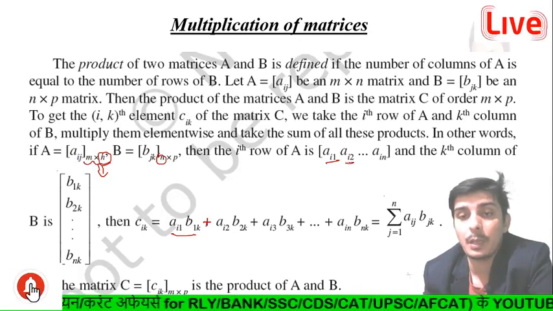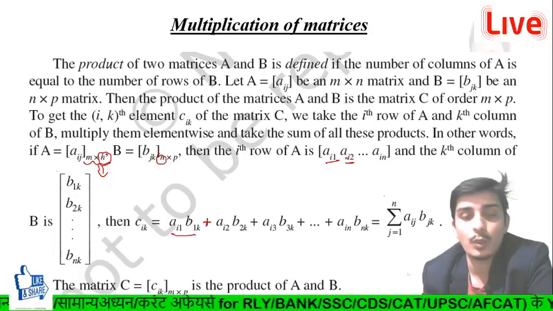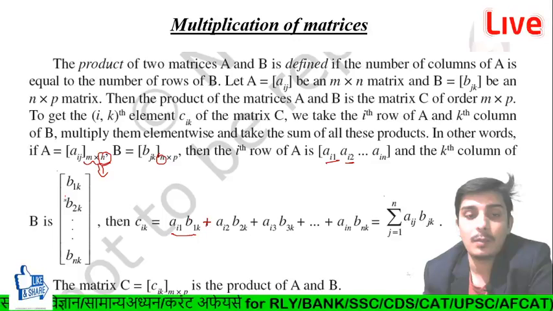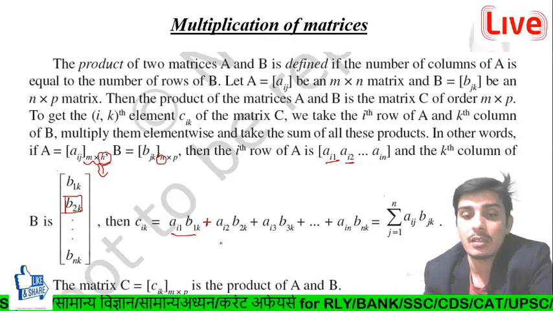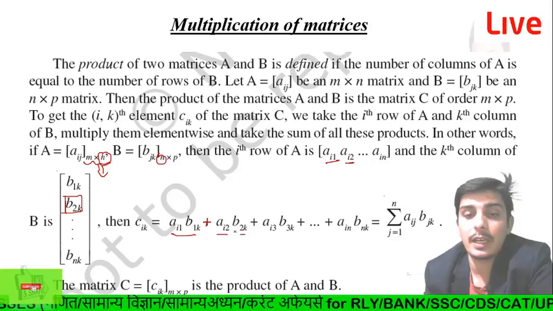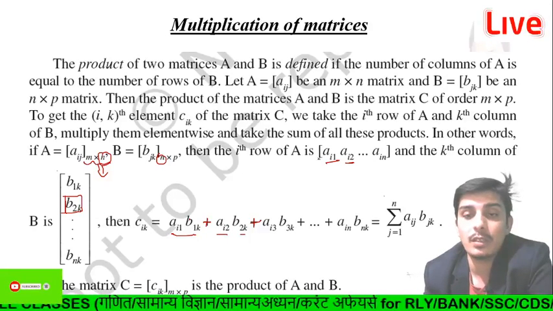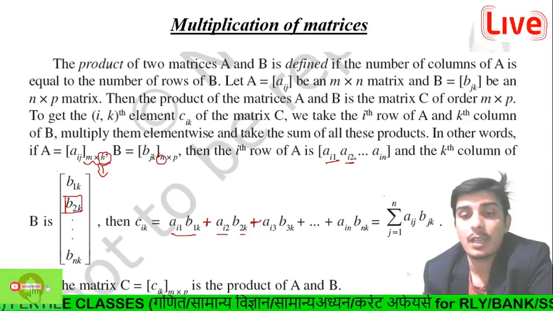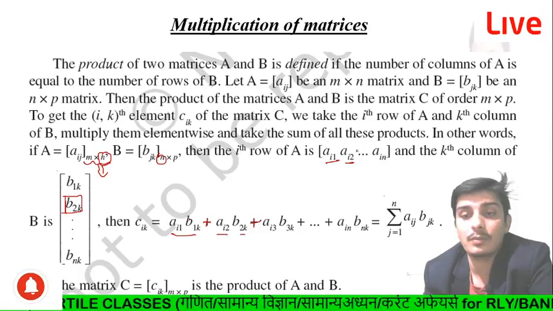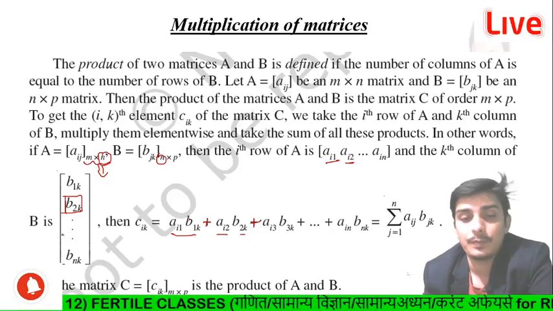Then we multiply the second element of the row with the second element of the column, so we write a_i2 into b_2k. Then again a positive sign, and then a_i3, the third element of the row, with the third element of the column, right?